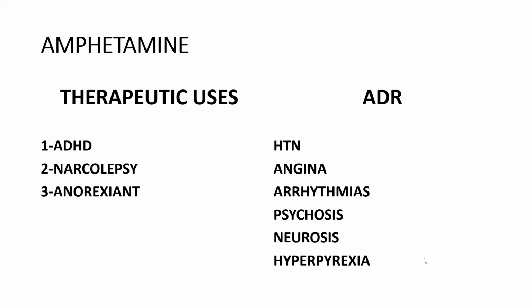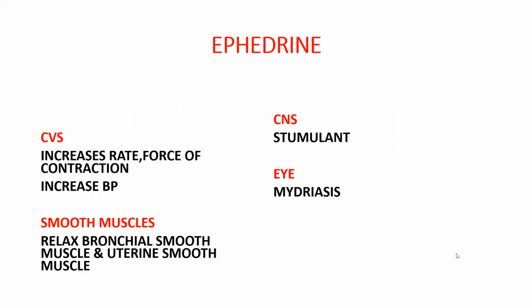So what are the therapeutic uses of amphetamine? It is used in ADHD, that is attention deficit hyperactivity disorder in children. It is used in narcolepsy, and it is used as an anorexiant. And what are the ADRs, that is adverse drug reactions of amphetamine? Hypertension, angina, arrhythmias, psychosis, neurosis, and hyperpyrexia.